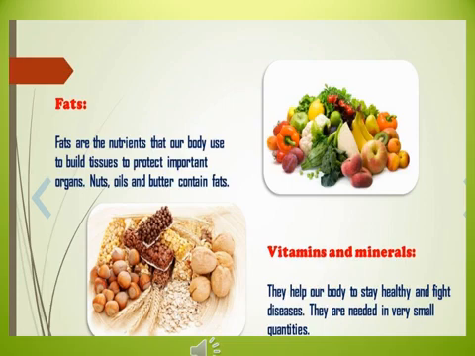Now, minerals. They are nutrients that contain certain elements, and all of them perform particular functions in the body. For example, we get the mineral iron from eggs and meat, and it helps in the formation of red blood cells, thus preventing anemia. Calcium, on the other hand, we obtain from milk and milk products, and it helps us to build strong bones. Potassium we obtain from green and yellow vegetables. It helps for growth and for keeping cells and blood healthy.